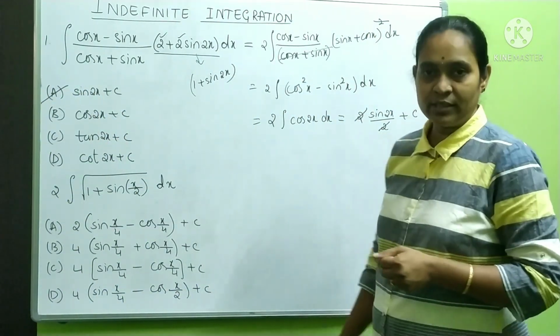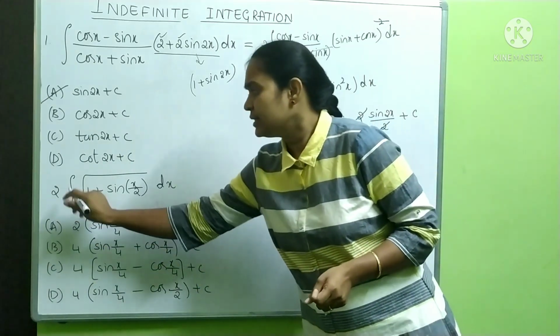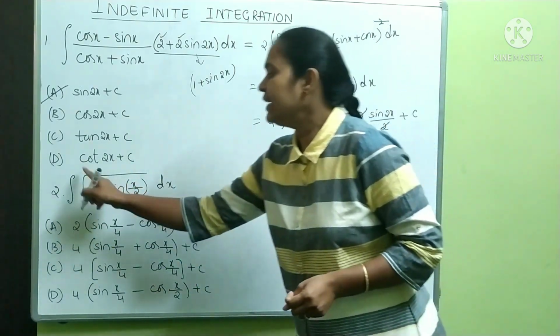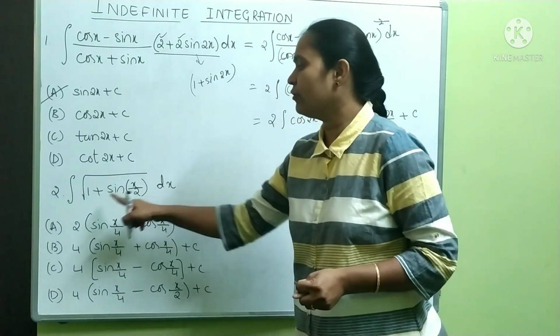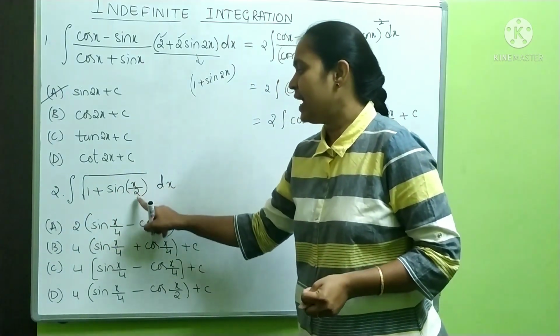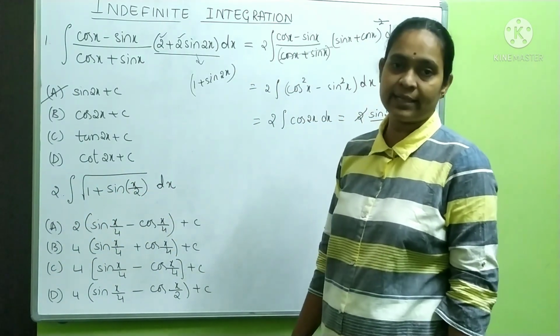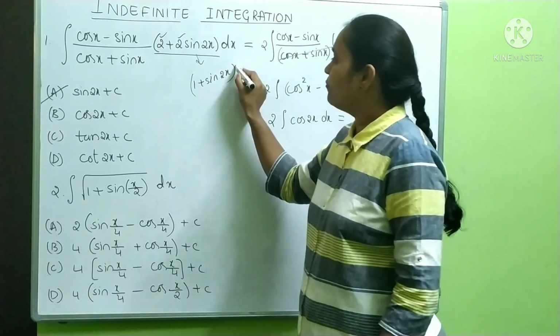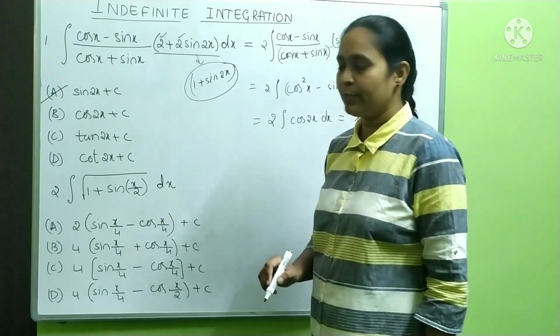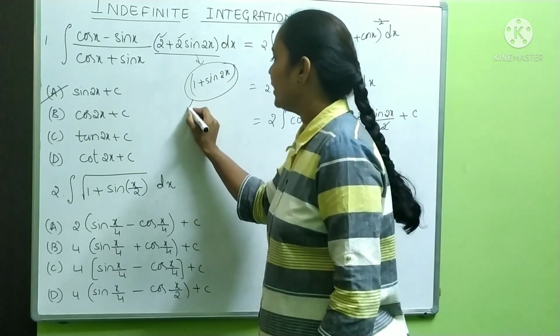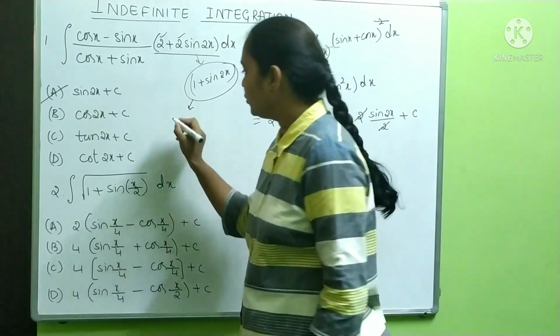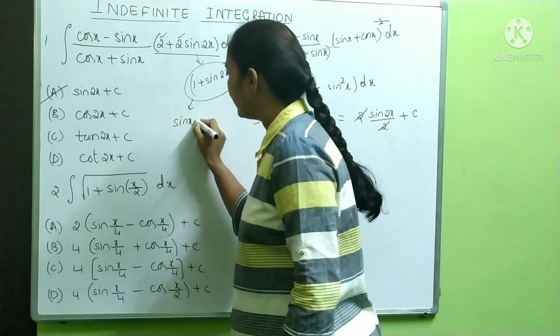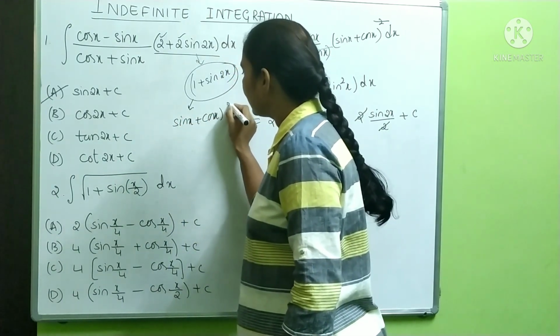Look at the second question. Integration of square root of 1 plus sin x by 2 into dx. See here what I have told you. If 1 plus sin 2x is there, it is going to become sin x plus cos x whole square.